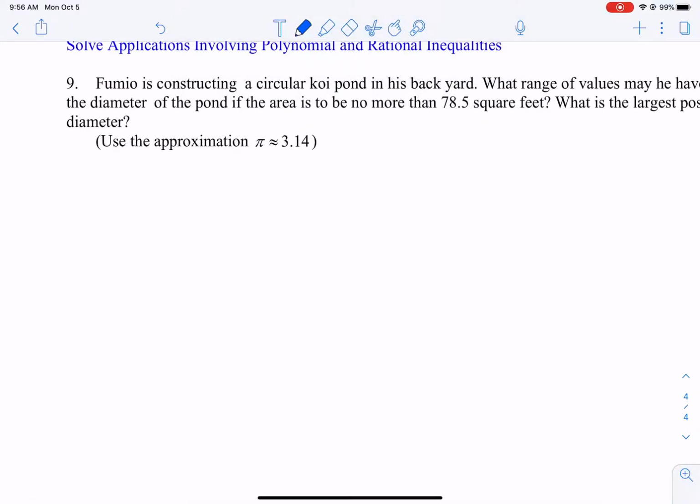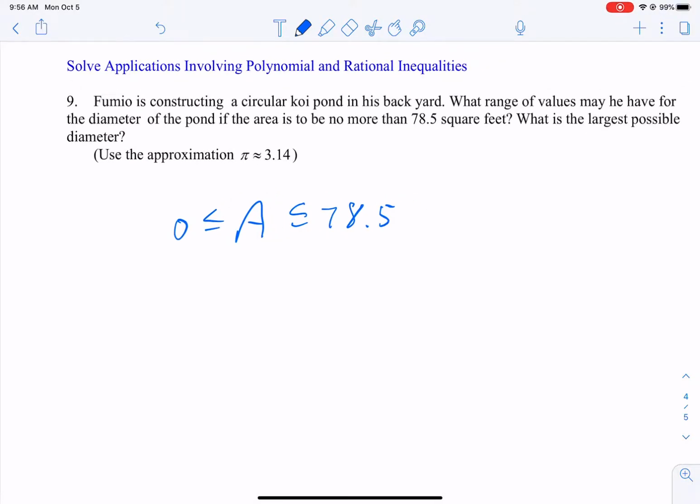So what we know is that the area has to be between 0 and 78.5, okay? And we know that area is pi r squared.